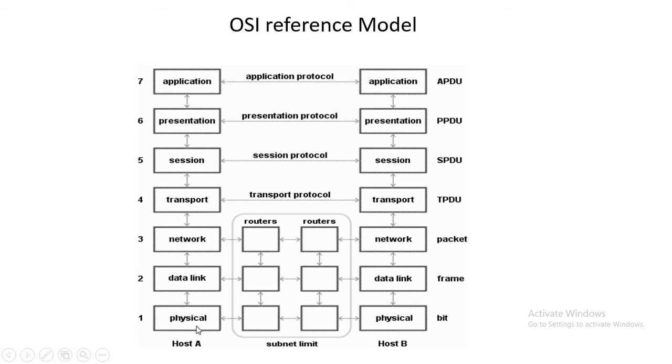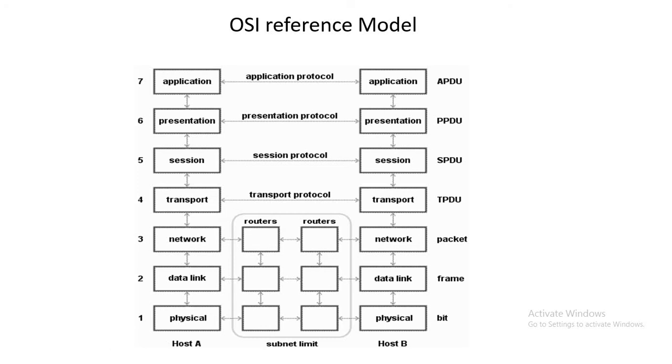Actually this host A is connected with the application layer, and that host B is also connected into the application layer. Get it? That is the host A side, and this side is the host B side, but actually the host is connected with the application layer. Now if you have queries in your mind about how the host is connected with the application layer, not with the physical layer.